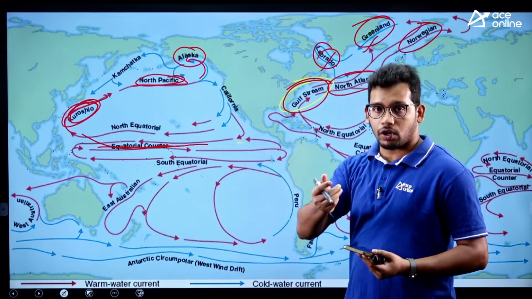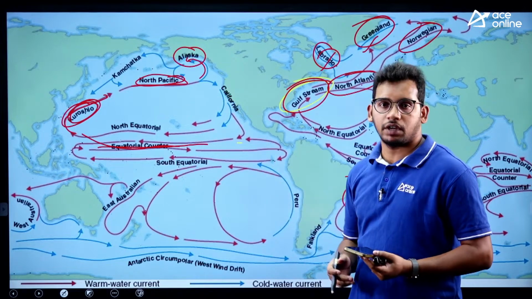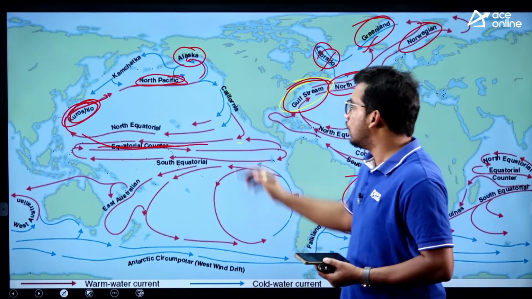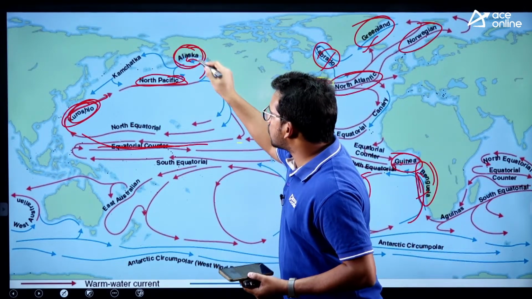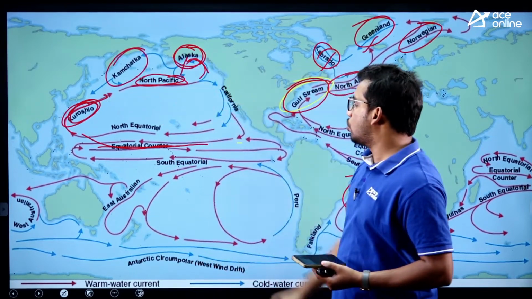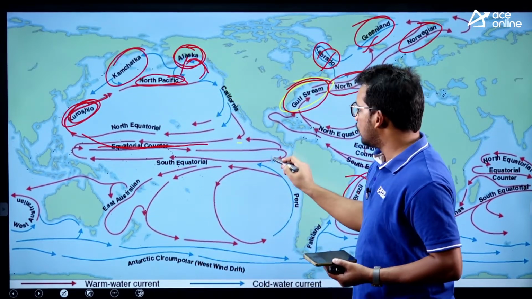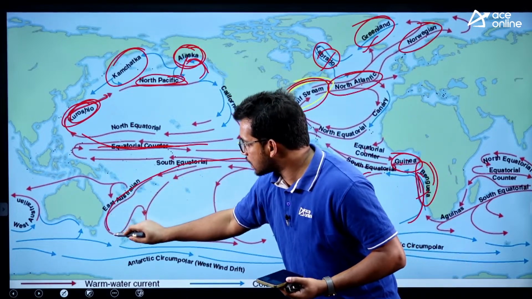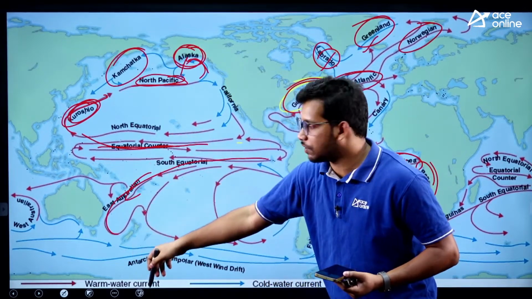So there was a question also, I will show you the question that we are discussing, from a previous SSC paper only. So Alaska, which is coming towards the equator, and then Kamchatka. So these are the cold currents. And here we have South Equatorial, East Australian, which is coming from the equator to the south.